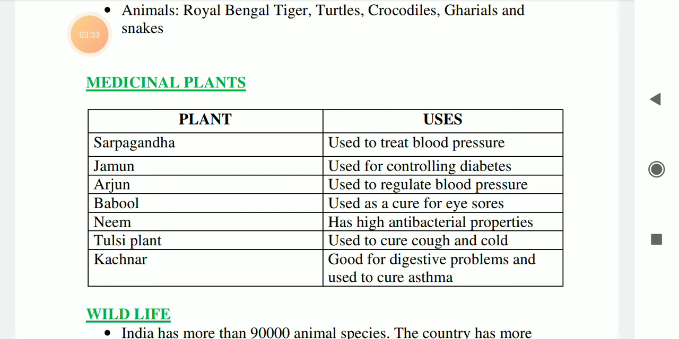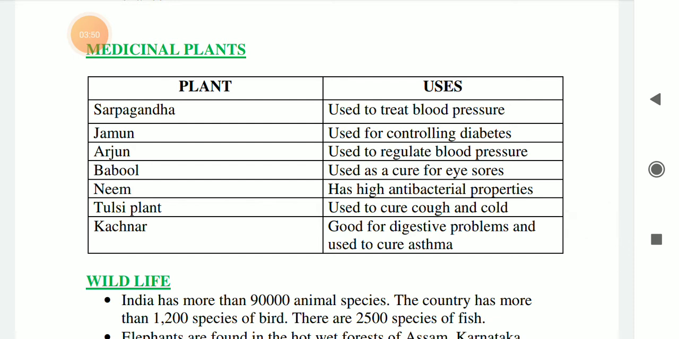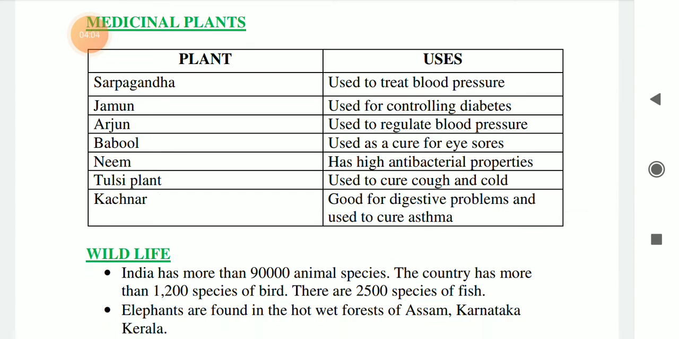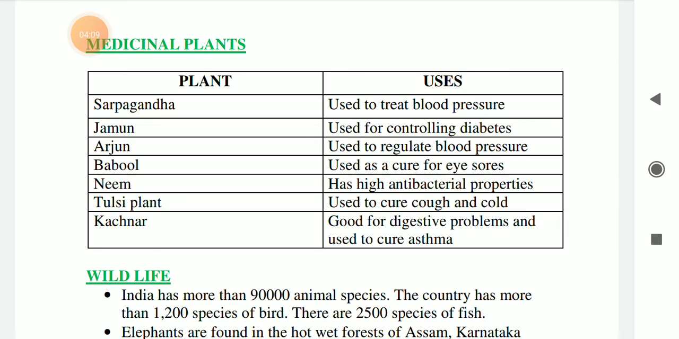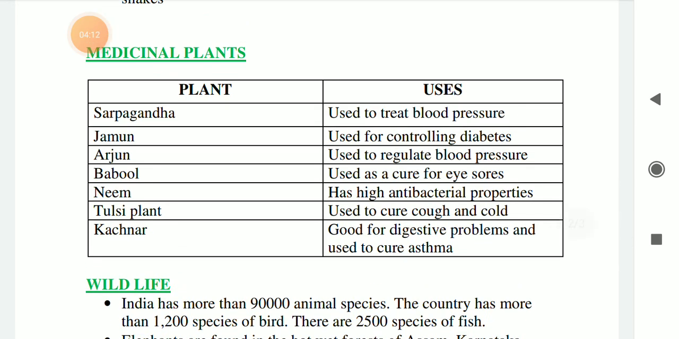Sarpagandha is used to treat blood pressure, and jamun is used for controlling diabetes, and arjun is used to regulate blood pressure, babul is used as a cure for eye sores, then neem has high antibacterial properties, which is used as an antibacterial or antibiotic. Now next is tulsi plant, used to cure cough and cold, and the kachnar is good for digestive problems and used to cure asthma. This table is very much important for your exam, okay, this medicinal plants table.